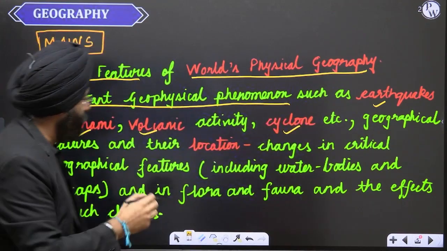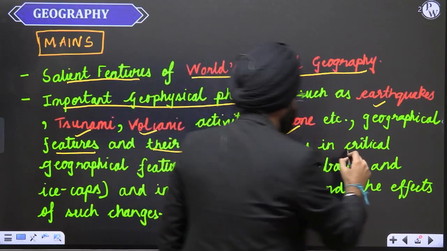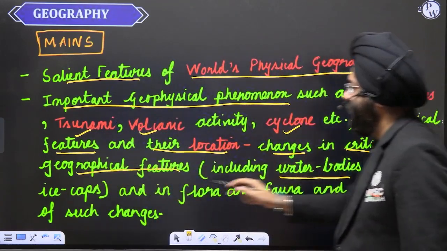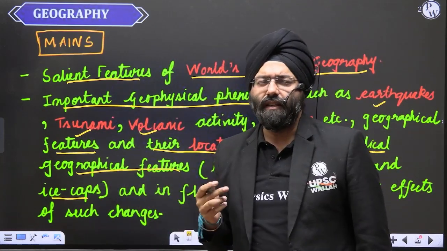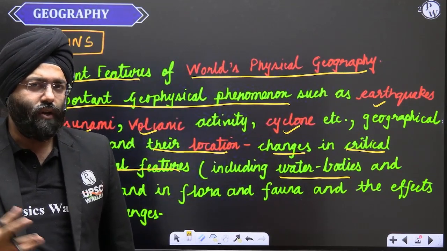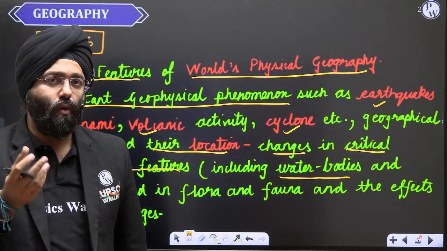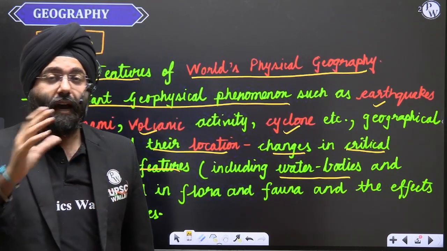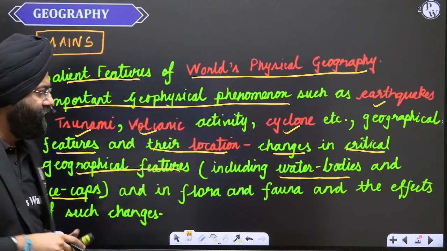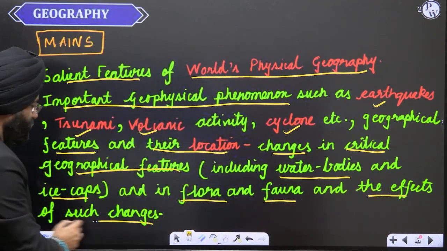Next, geographical features and their locations. Changes in critical geographical features, including water bodies, ice caps. So certain changes taking place, let us say, due to climate change. Let us say the ice cover in Antarctica decreasing. What impact can it have overall in the world scenario? Let us say rise of the sea level. What impact is it going to have on the islands for that matter? So all these things can basically be linked to these geographical phenomena. Next, flora and fauna and the effects of such changes that are taking place.